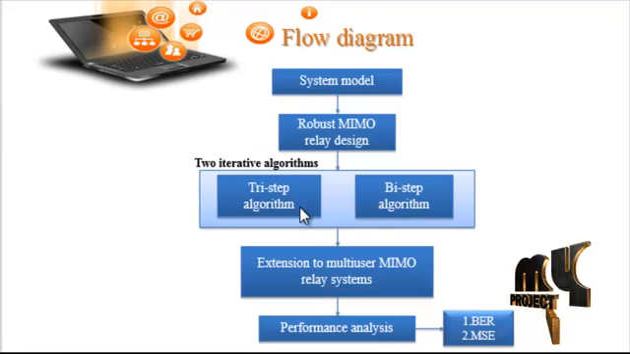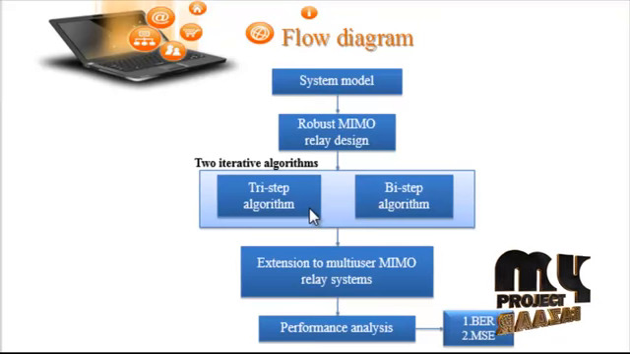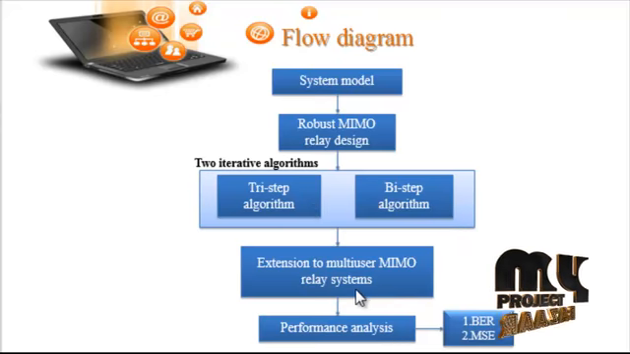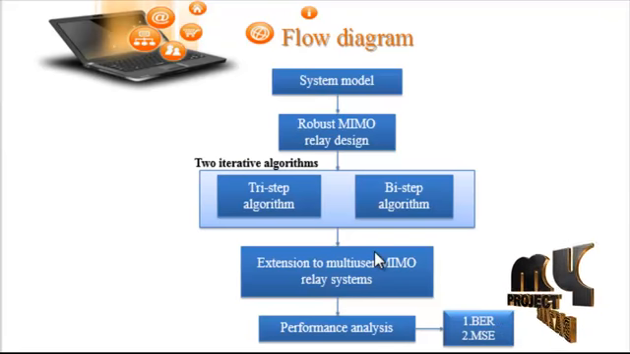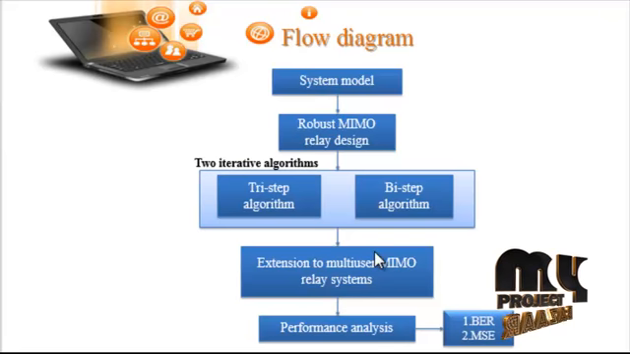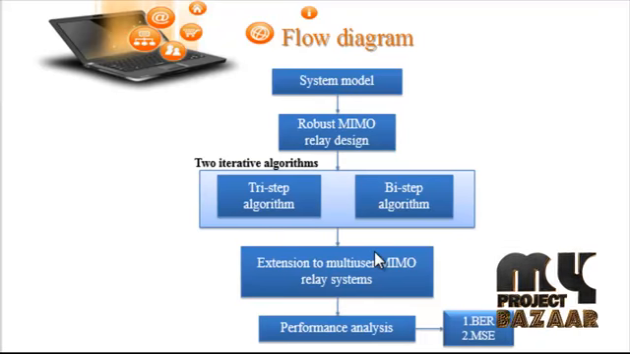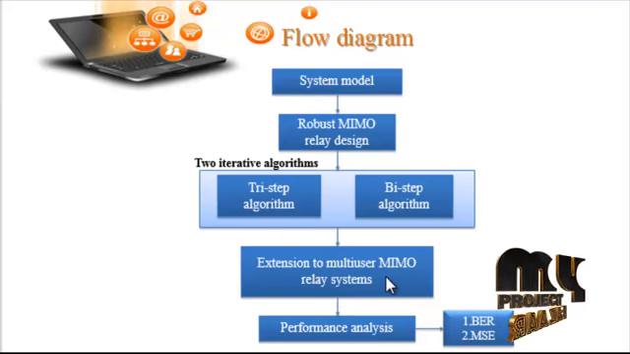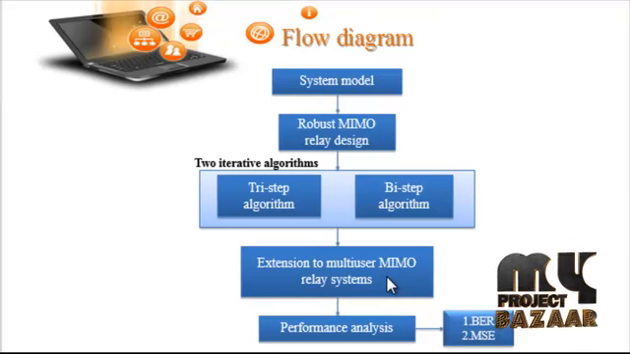So we calculated the two iterative methods, the tri-step and bi-step algorithms, and the receive matrix of the problem. The extension to the multi-user MIMO relay system calculates the multiple relay systems. The source and relay matrices are optimized alternately, the receive matrix is calculated after the convergence of the algorithm. In this section, the extension to the multi-user MIMO relay system with multiple relay nodes.